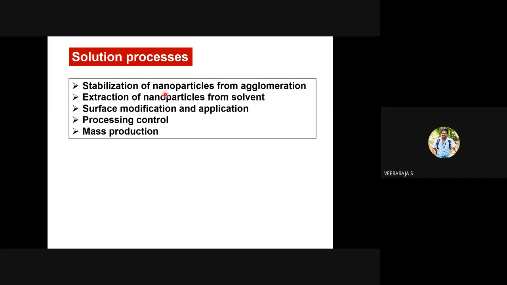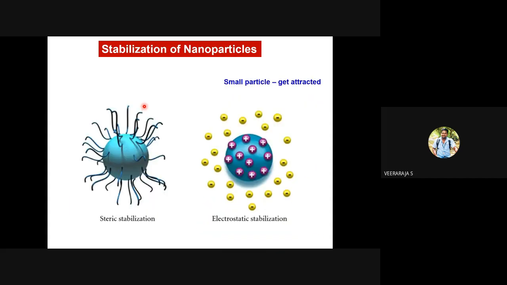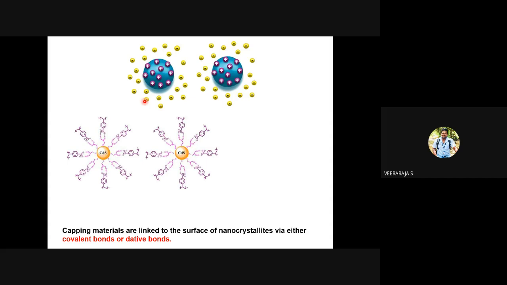Then after extracting, you modify the surfaces, either for mass production or etc. You should know that these capping agents, protective agents, or stabilizing agents are held on the surfaces with some bonds, not very strong bonds, but maybe some dative bonds or covalent bonds, which can be removed by addition of some solvents.